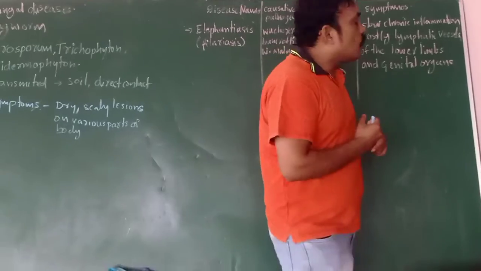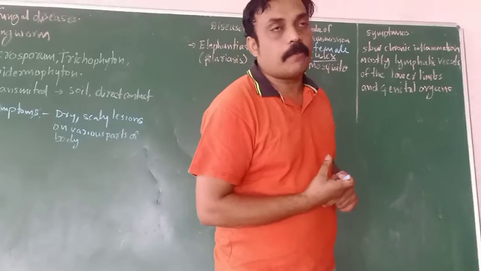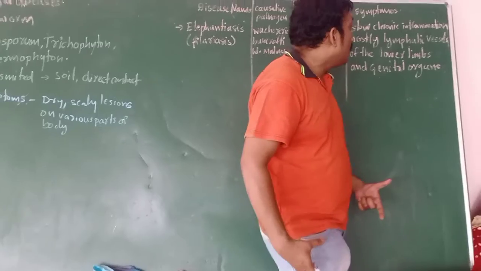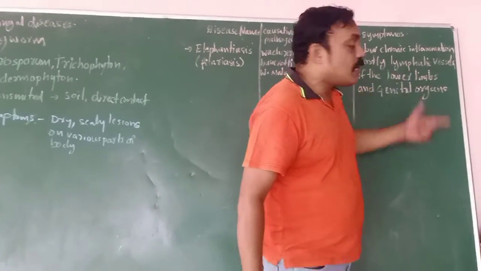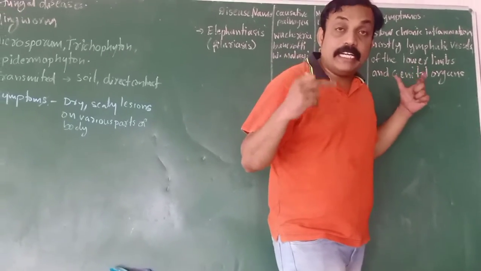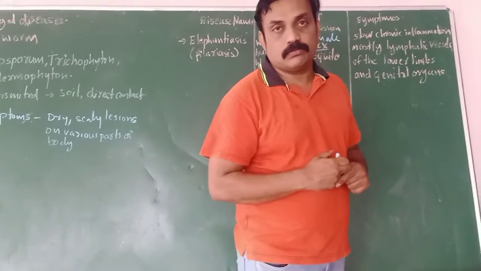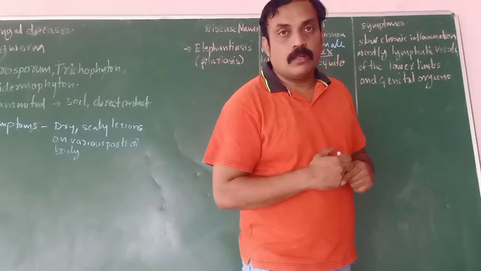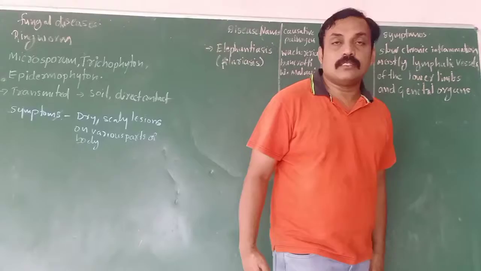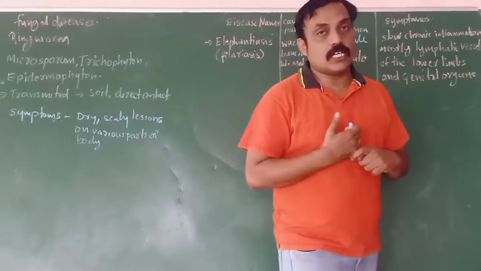Okay, what are the symptoms of elephantiasis or filaria? In an infected person of filaria, slowly, what will be happening? Chronic inflammation of mostly the lymphatic vessels. This filaria worm lives in the infected person's body for many years. Their limbs, their legs, are slowly increasing in size. Finally, it is a cause of death. It is a very serious and dangerous disease, elephantiasis.